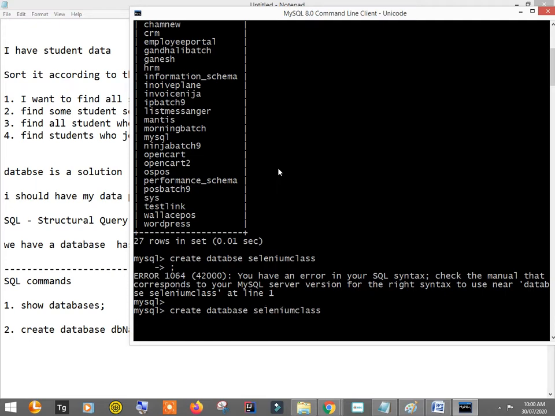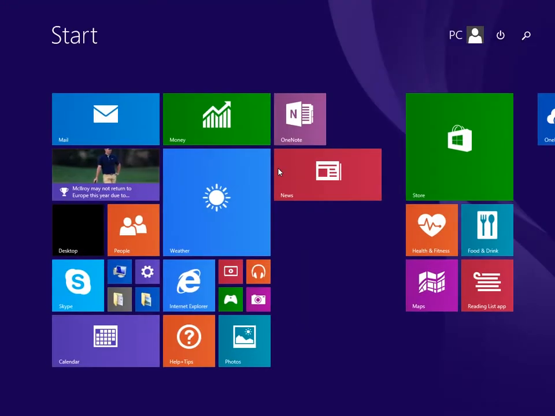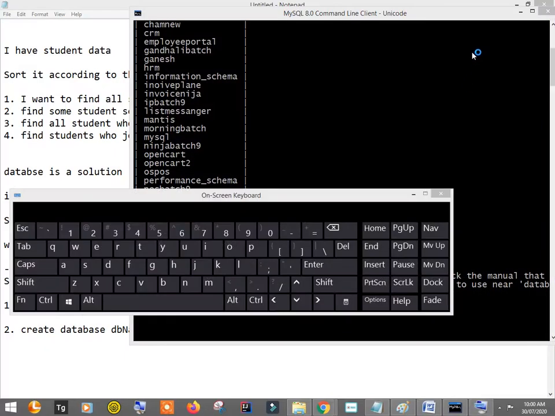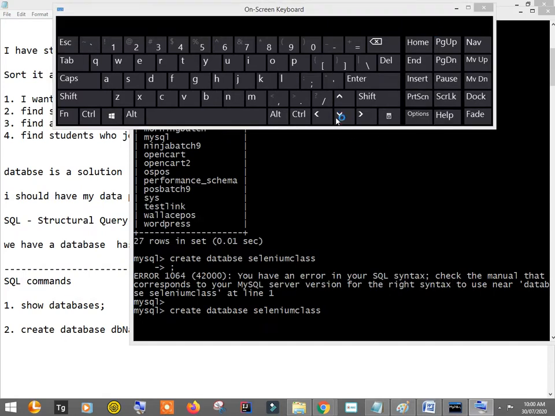You can use the arrow keys, up and down, to get the previous commands, so you can go back to earlier queries. Let's see, I want to create a database, so I'm here at create database, and then I'm changing the spelling here.